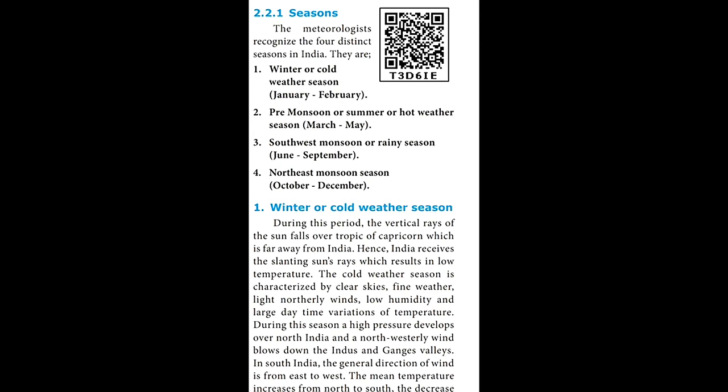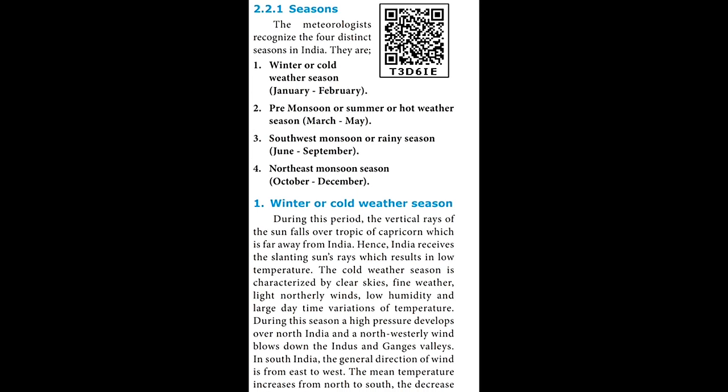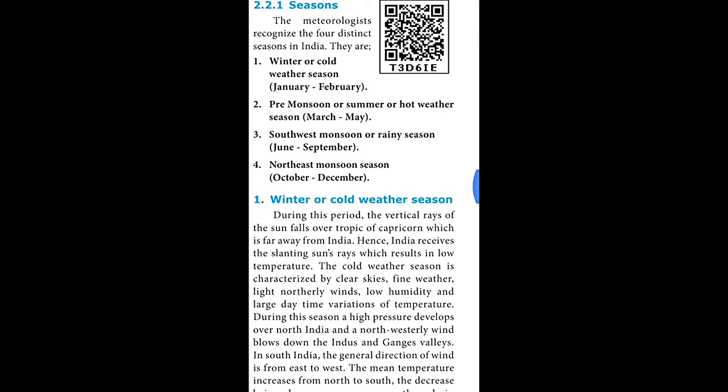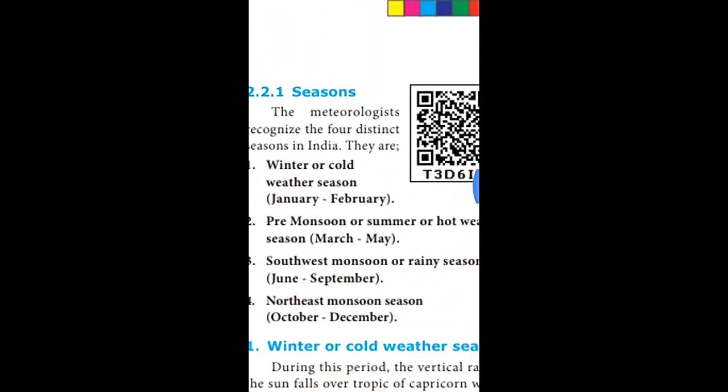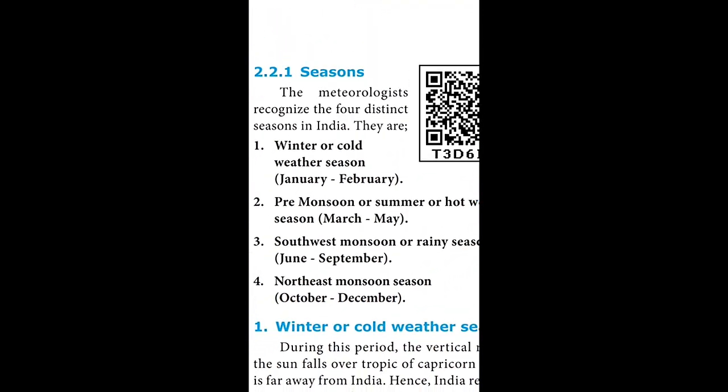Next is pre-monsoon or summer or hot weather season, March to May. Third, southwest monsoon or rainy season, June to September. And fourth, northeast monsoon season, October to December. These are the seasonal changes as per the meteorologists. They say there are four distinct seasons.